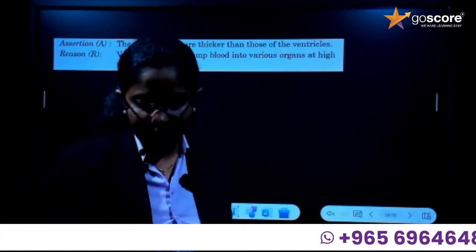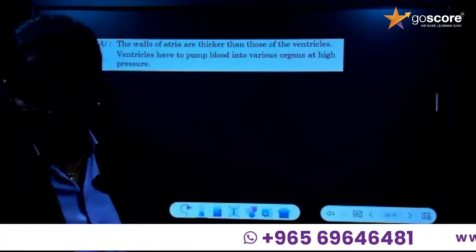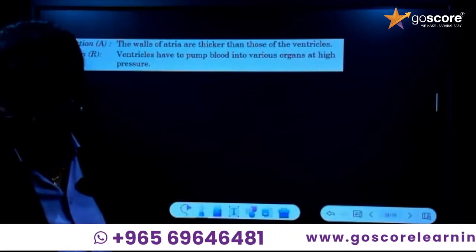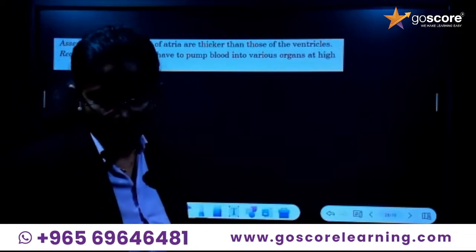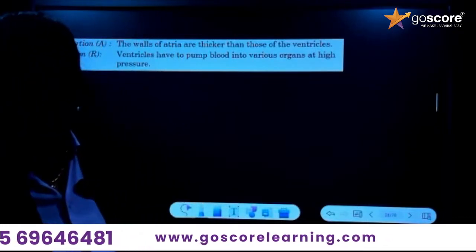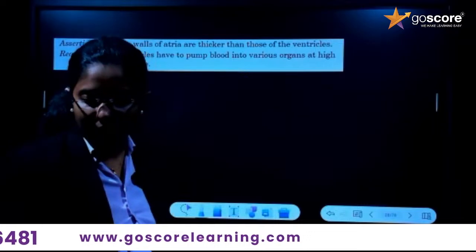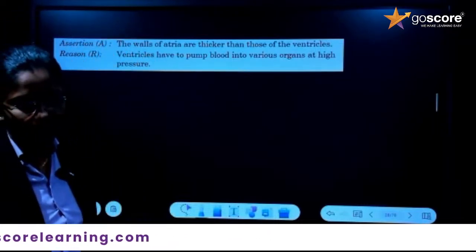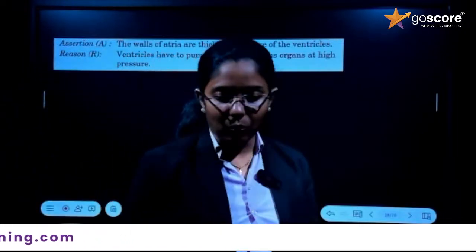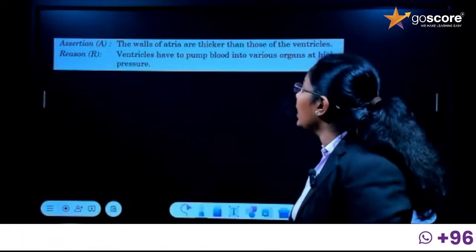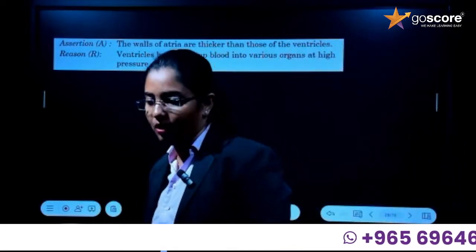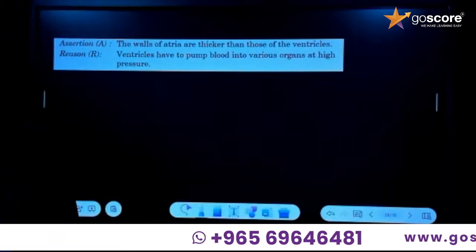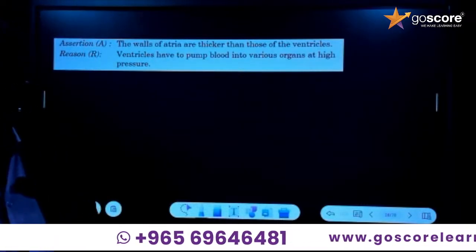Then second, assertion and reason are true, but reason is not the correct explanation of assertion. Then assertion is true, but reason is false. Then assertion is false and reason is true. So these are the four options. Tell me, what is the answer for this question? The walls of atria are thicker than those of ventricles. You don't have any answer for this question.